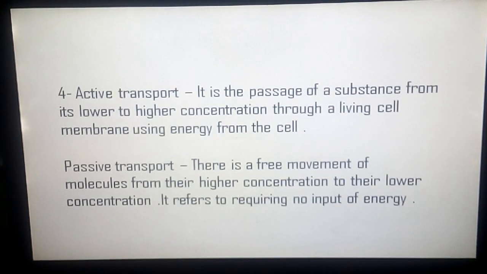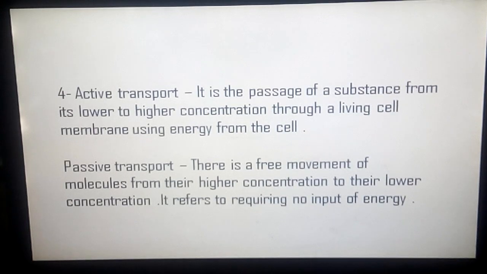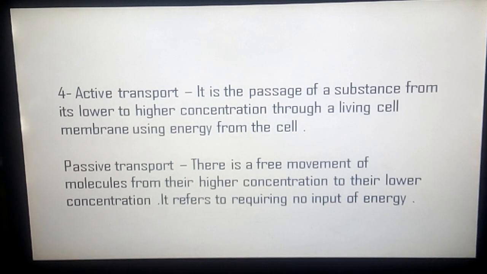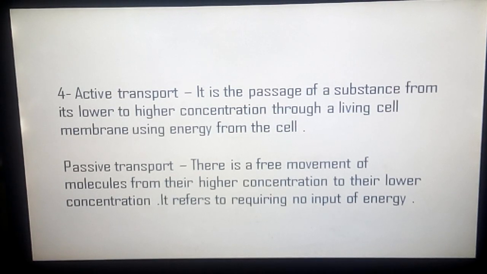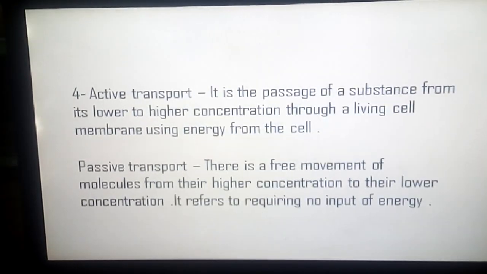It is the passage of a substance from its lower to higher concentration through a living cell membrane using energy from the cell. It uses energy. Certain nutrients such as ions of nitrates, sulfates, potassium, etc. cannot pass through the cell membrane of the root cells easily. This is because their concentration is higher inside the root cells, and it is so maintained in order to develop osmotic pressure for absorbing water.